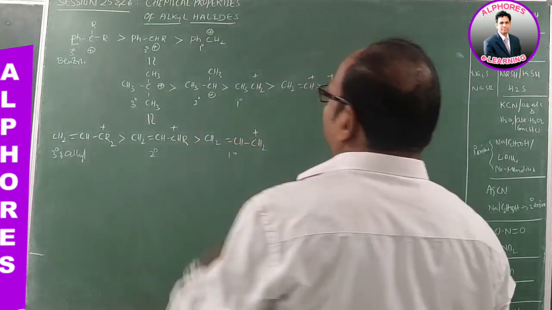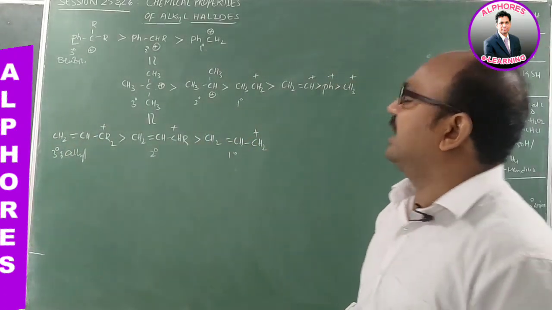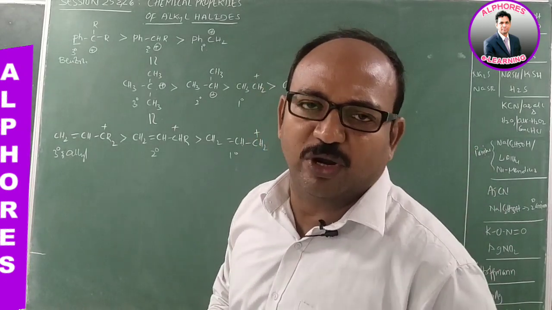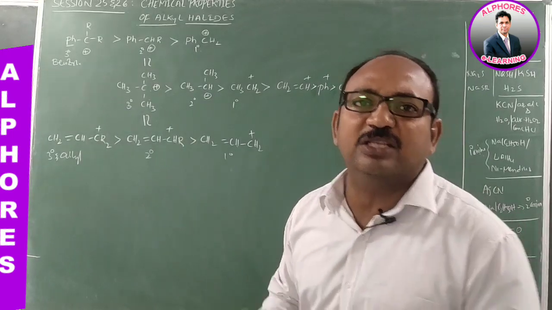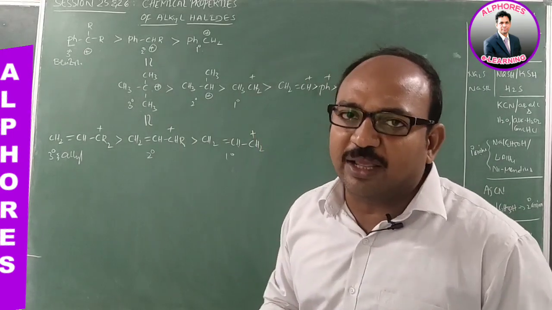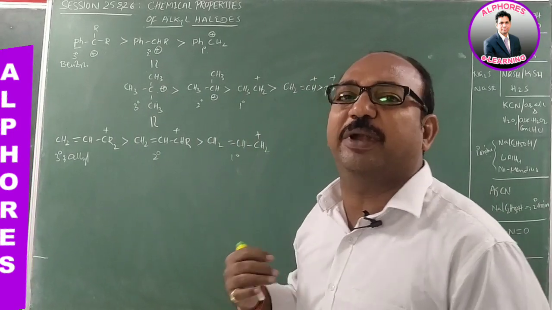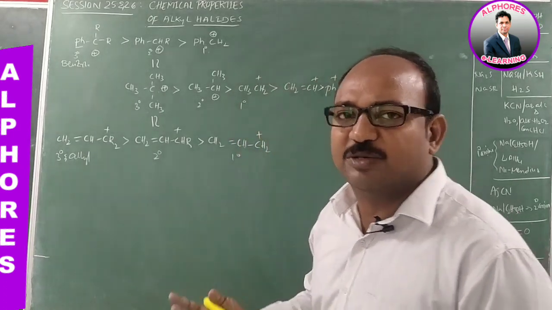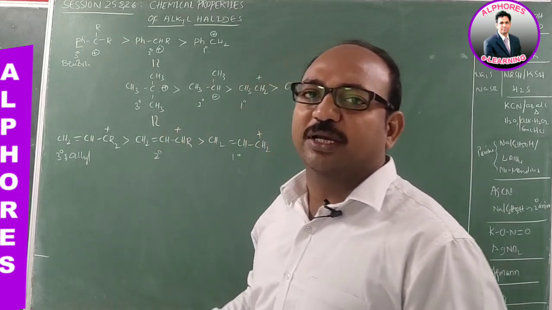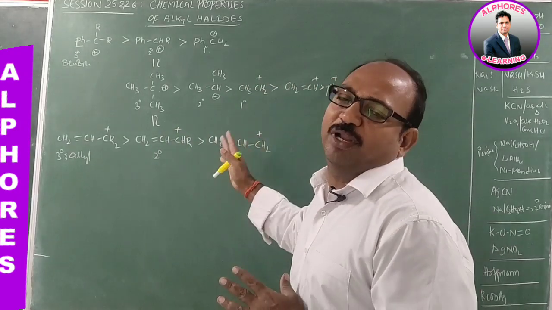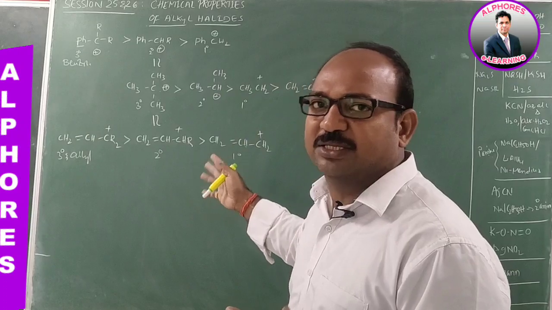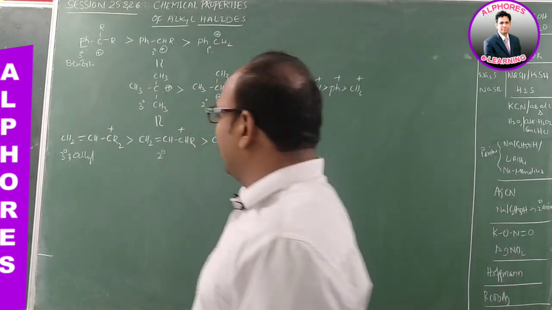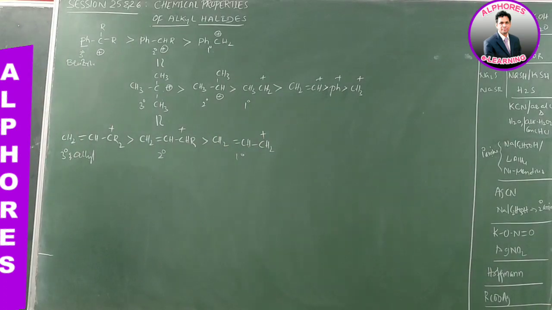Now it is very clear that among nucleophilic substitution reactions, the SN1 reaction proceeds via formation of a carbocation. So based on carbocation stability we can predict how far we are going to get the SN1 product and, similarly, the E1 product. So for SN1, a nucleophilic substitution, and for elimination, carbocation stability is a must. Now let us see a few properties of alkyl halides.